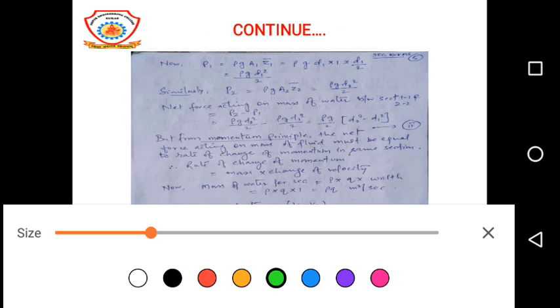Now intensity of pressure at section 1, P1 is equal to rho G A1 Z1 bar. This is P1 equal to rho G D1 square upon 2. And similarly, intensity of pressure at section 2 will be rho G D2 square upon 2. Now the net force between section 1 and 2 will be the difference of P2 minus P1. After calculation it comes, which is shown by equation 2, rho G upon 2 into D2 square minus D1 square.